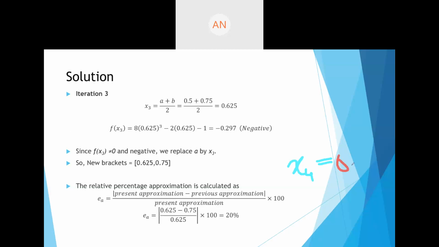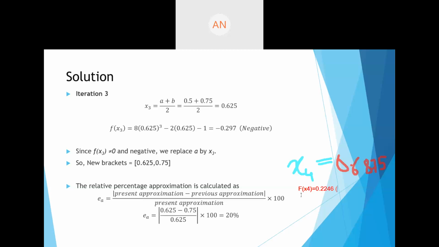So this is 0.6875. 0.6875, that is correct. What is the functional value at this point? What is the functional value f of x4? That is 0.2246.